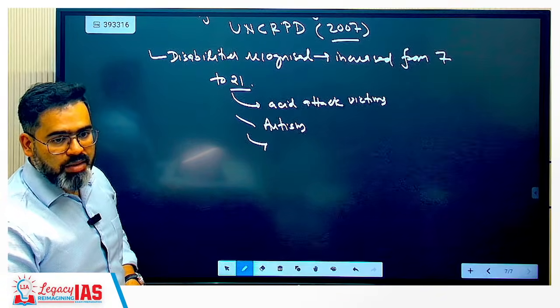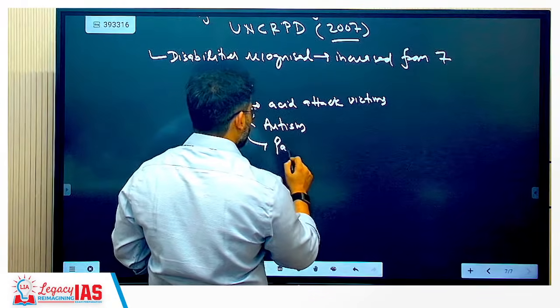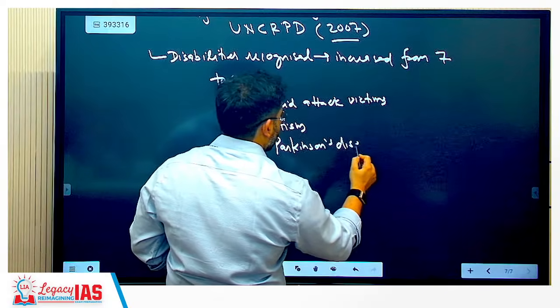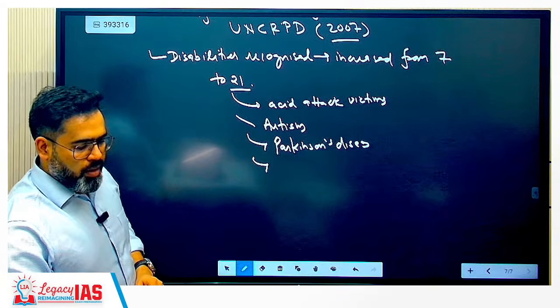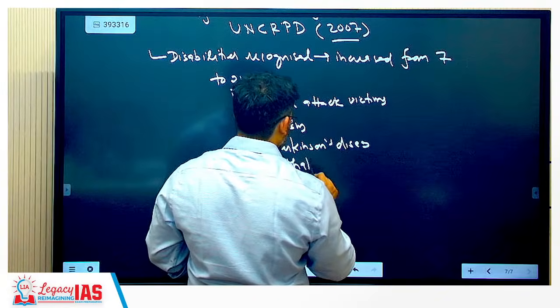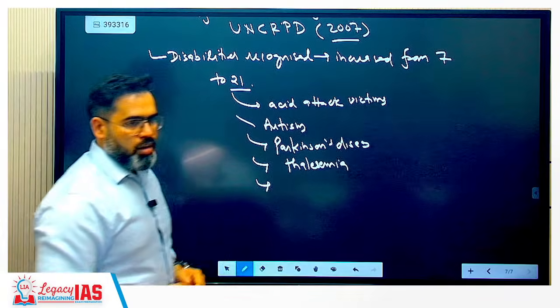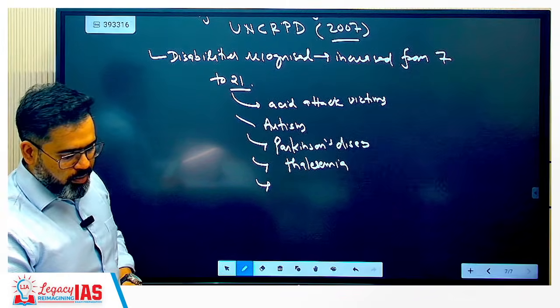Specific learning disabilities, Parkinson's disease were also earlier not under this. Thalassemia earlier was not, that was also added. Then hemophilia was not there, that is also added now.